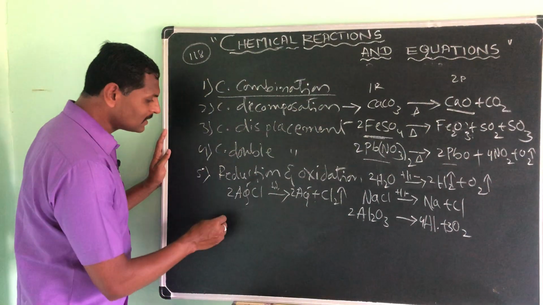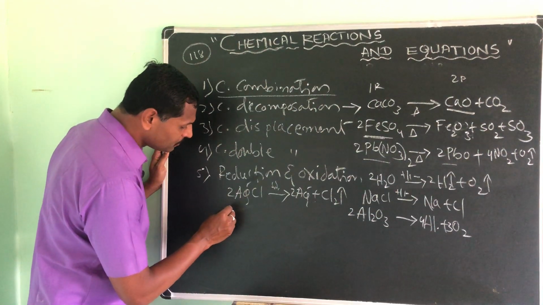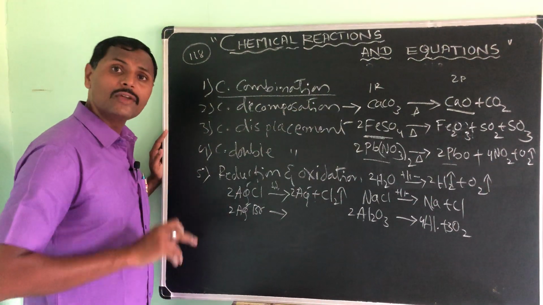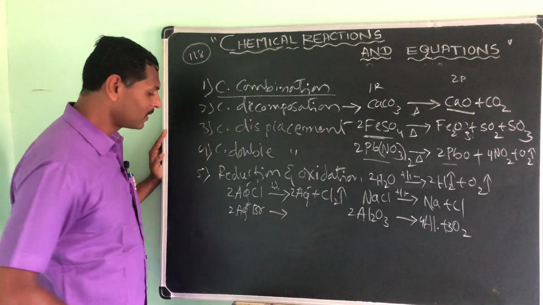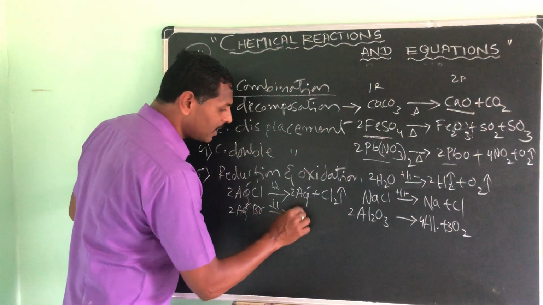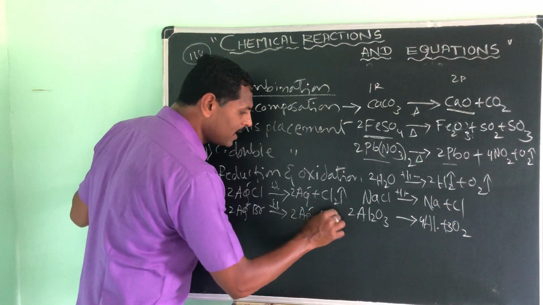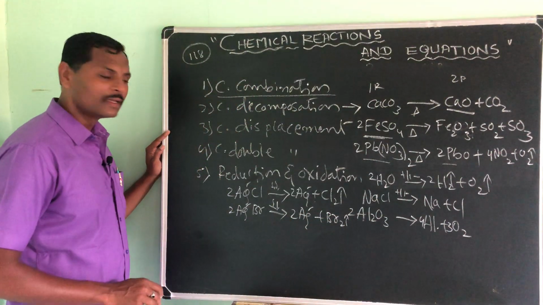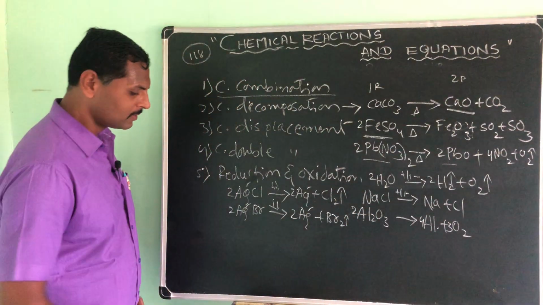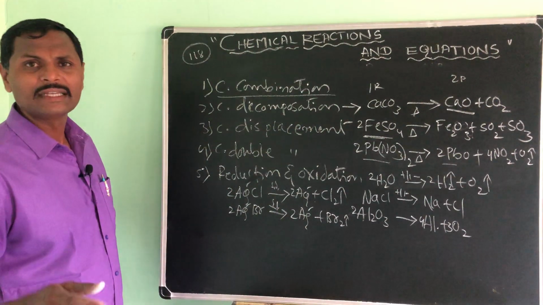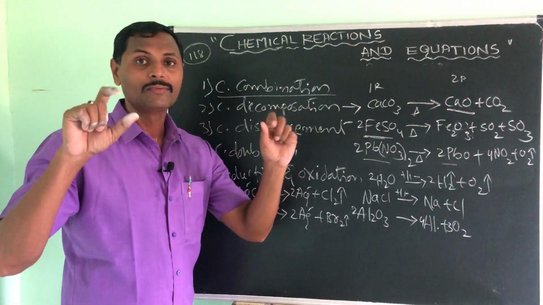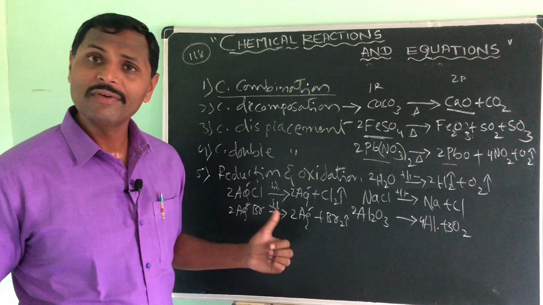Okay, and one more example I will take here, that is silver bromide. Why I am telling you this? Because we were using this in developing photofilms. So silver bromide, when you expose it to the sunlight, there also you will get silver and bromine. So this we were using in the development of photofilms. Now we are using high technology, that is chips. Earlier there were photoreels, and there we were using it.